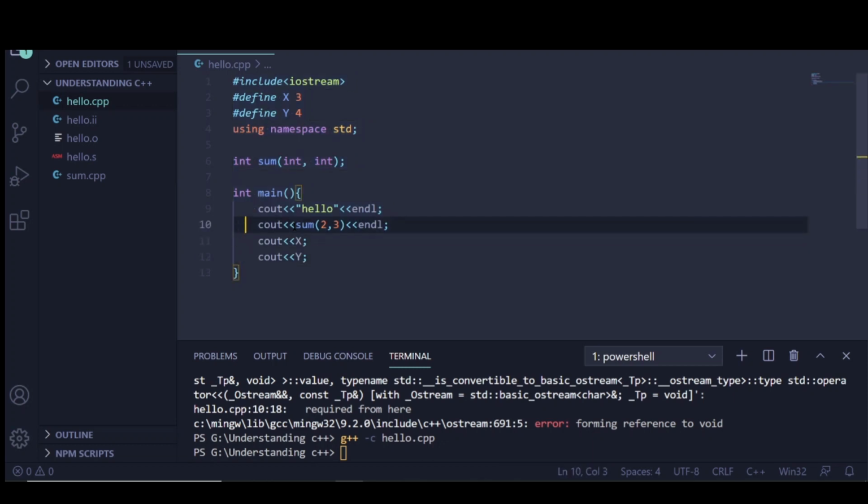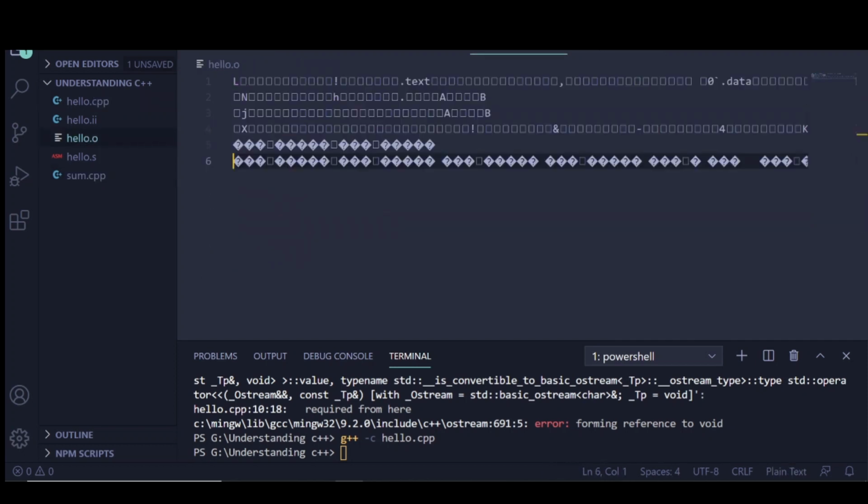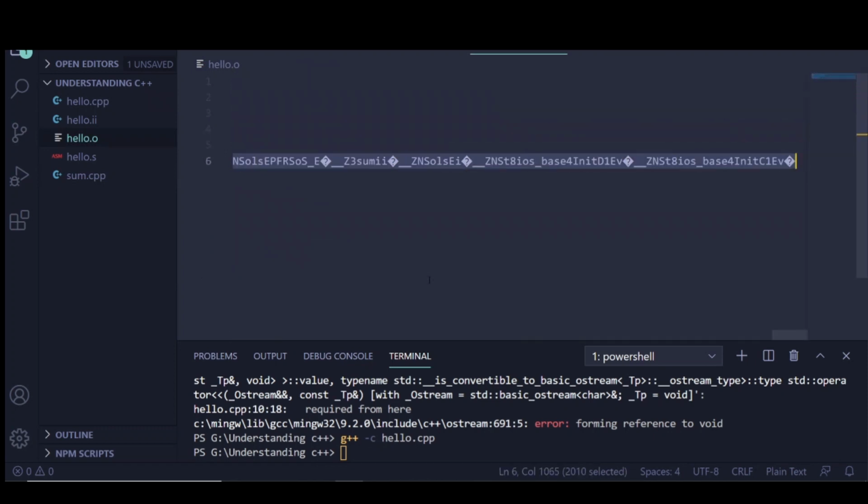So when this statement occurs, it just knows that there is a function 2,3. It looks whether it's declared somewhere or not, and it finds that it's declared. So it doesn't check whether there is a definition or not, it just checks the declarations. So it finds that, then it doesn't give an error, because this is not the executable part, this is the compiled part. This has not been executed. If this statement had been executed by the processor, only then would it have given an error.